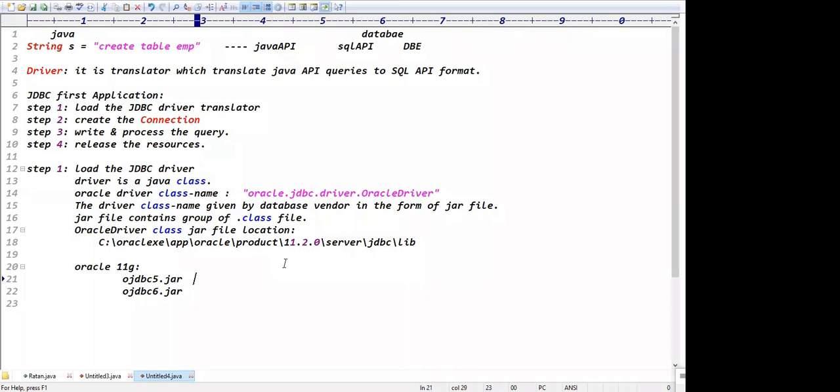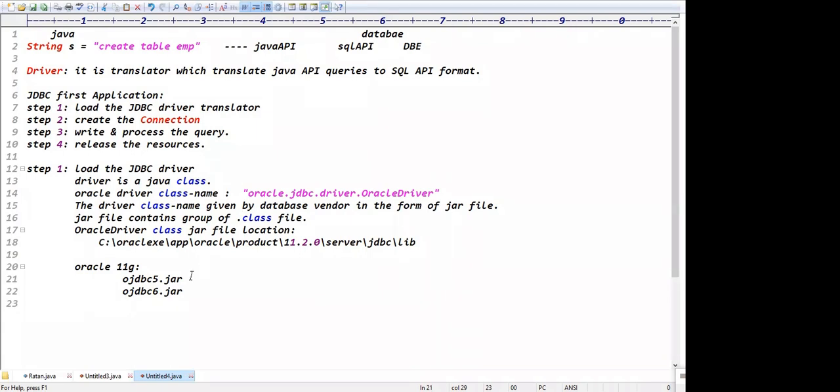Sir, what is the difference between 5 and 6? Guys, what do you mean by jar? What does the jar contain? It's a group of .class files.